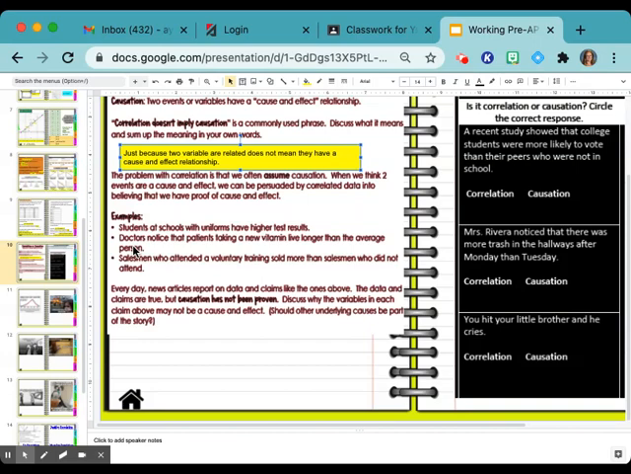Doctors noticed that patients taking a new vitamin live longer than the average person. Okay, what do y'all think about that? What is the vitamin? Okay, good question. What else, Amy? I said the vitamin becomes old, so it can't be new at all. True. Well, they're talking about a particular vitamin. Oh, I thought they were talking about, never mind. Like a new one that becomes old? Yeah, because they said like a new vitamin. Well, you take a vitamin and then it gets old. Okay, it makes sense.